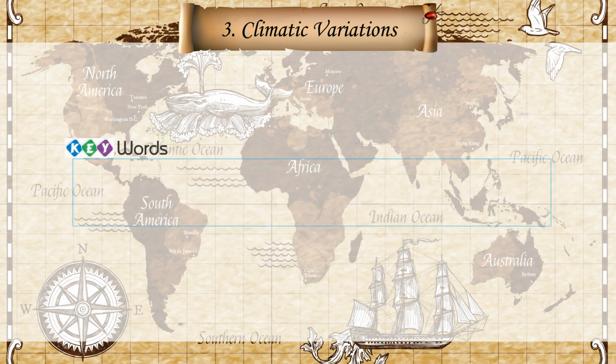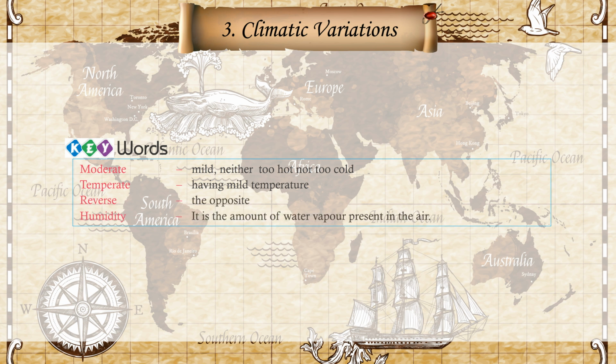climates. Keywords: moderate, mild. Neither too hot nor too cold. Temperate, having mild temperature. Reverse, the opposite. Humidity, it is the amount of water vapor present in the air.